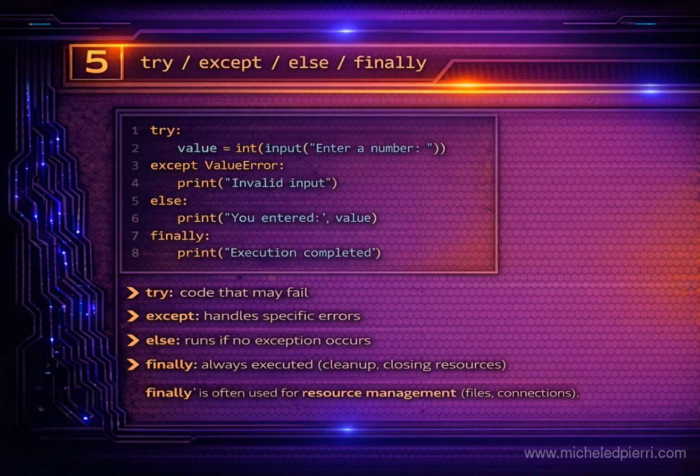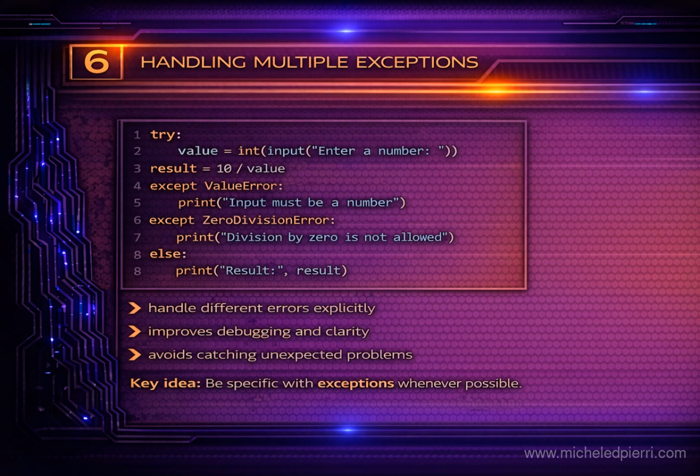And finally runs in both cases, so it's the perfect place for always-do-this actions, like closing a file, releasing a lock, or disconnecting from a database. When you write exception handling, the goal isn't to catch everything. It's to catch the problems you actually expect and let the rest surface so you can fix them.